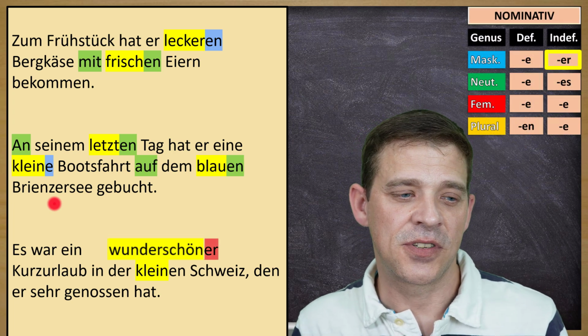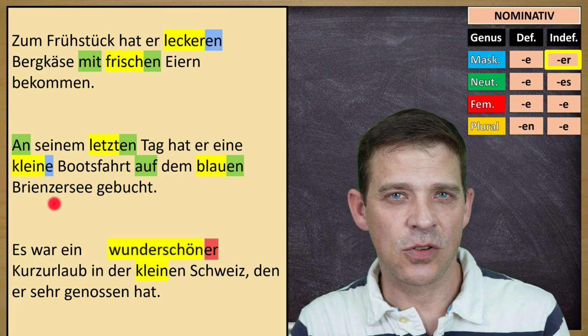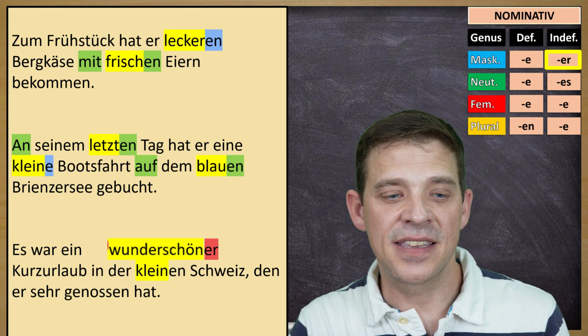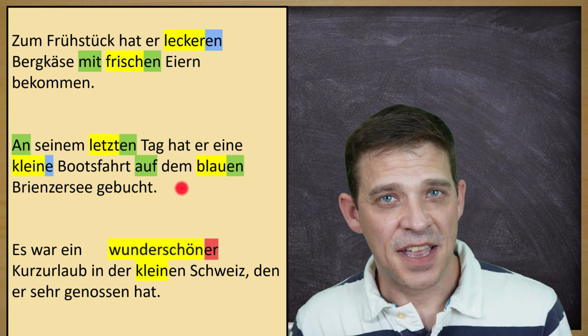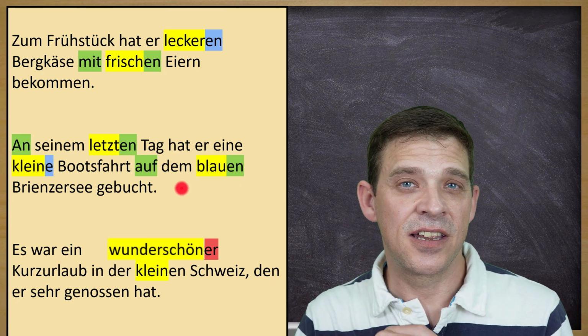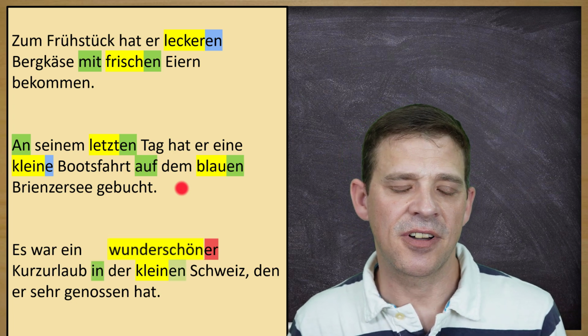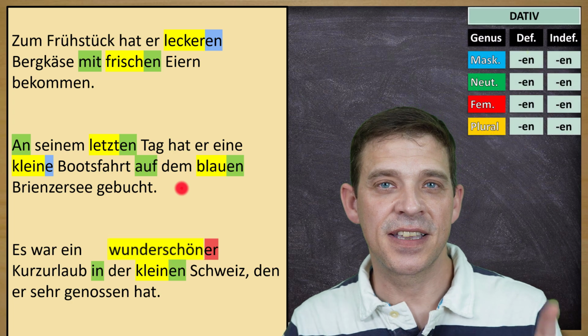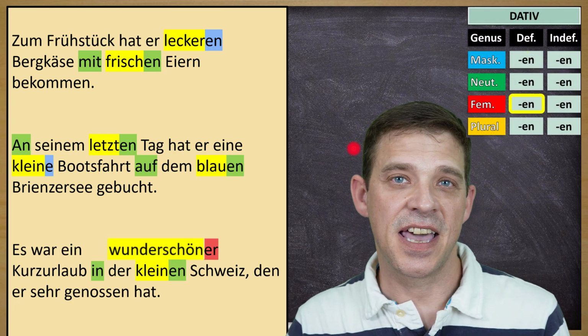The object is in nominative. So es war ein wunderschöner Kurzurlaub. This is der Kurzurlaub, maskulin, indefinite, so you have to add the ending er. And the second part, in der kleinen Schweiz, this in you know already, in plus dativ, also in der kleinen Schweiz, ist die Schweiz, definite article, en ending.